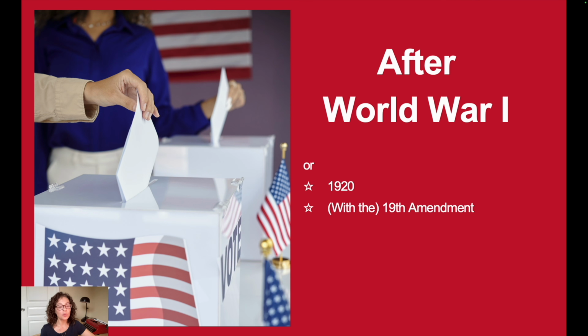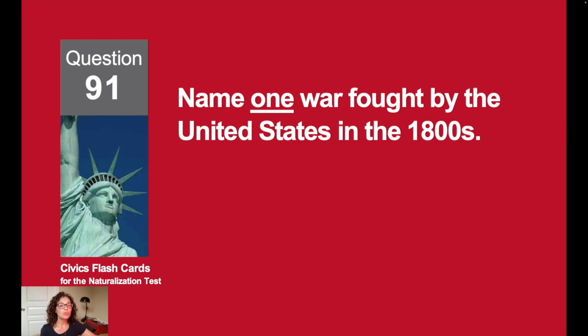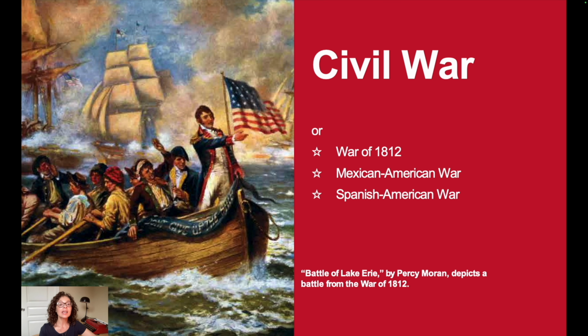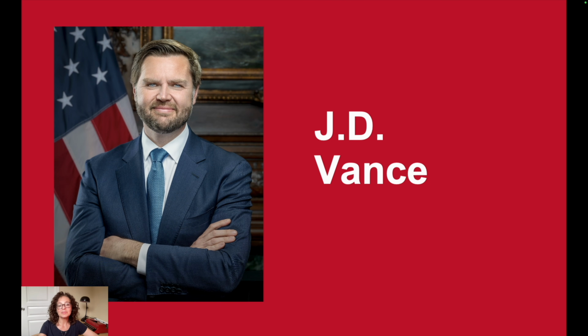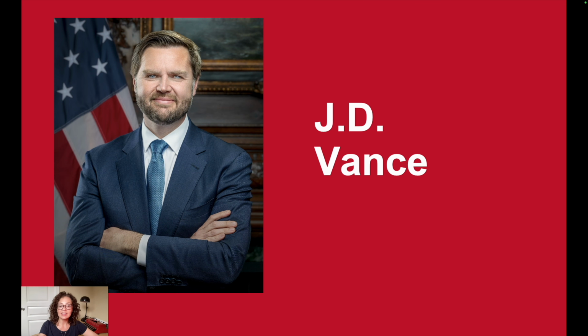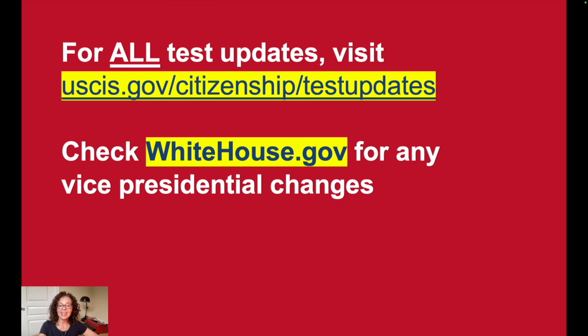After World War I. Name one war fought by the United States in the 1800s. The Civil War. What is the name of the Vice President of the United States now? That is J.D. Vance. Again, look here for updates.